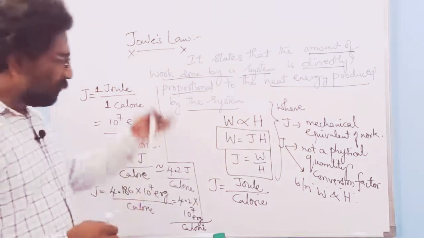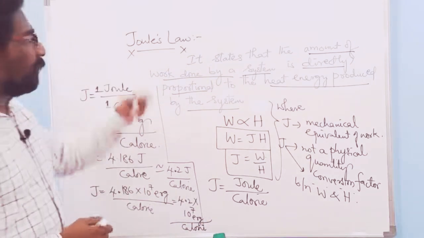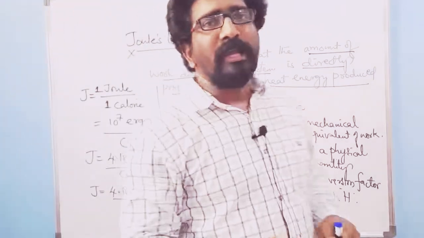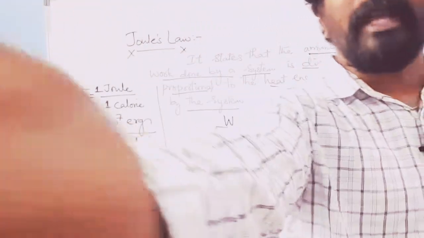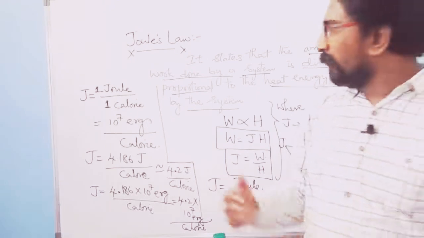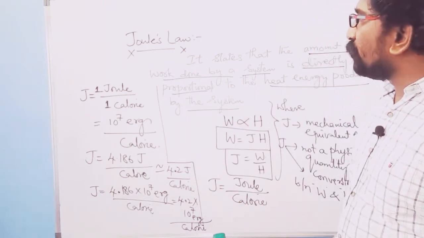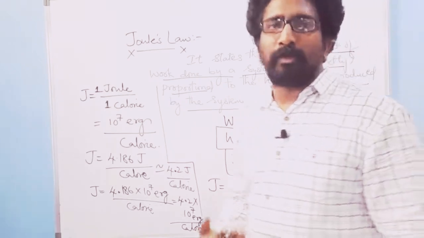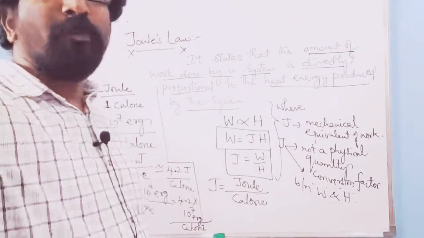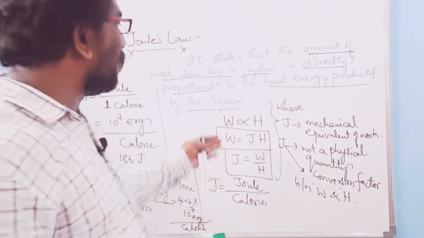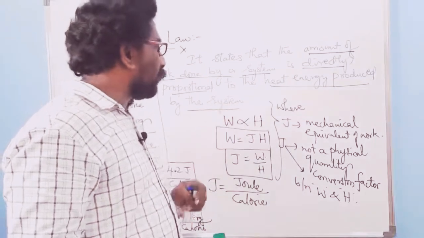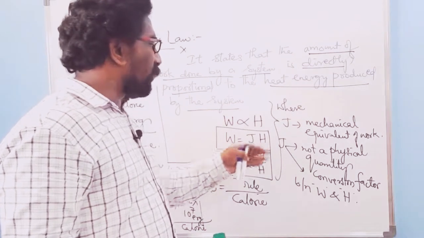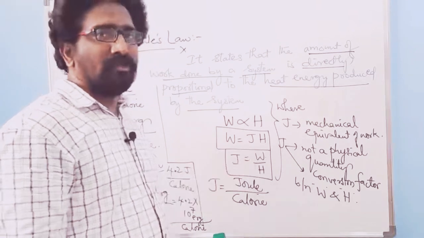So this is regarding what is meant by Joule's law in terms of thermodynamics. In terms of thermodynamics, Joule's law is nothing but the amount of work done by a system being directly proportional to the amount of heat produced by the system. That's why we have written W is directly proportional to H, W is equal to J into H, J is equal to W over H.